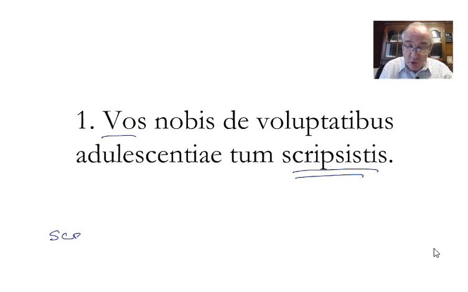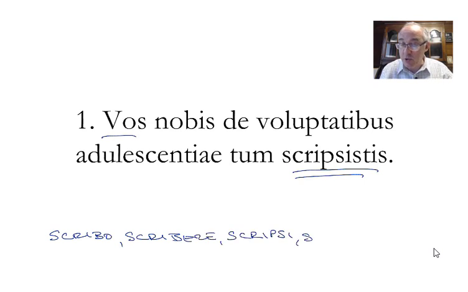Scripsistis comes from the word scribo, scribere, scripsi, scriptum, and hopefully you can recognize that this SCRI, this P, only occurs here in the third principal part.